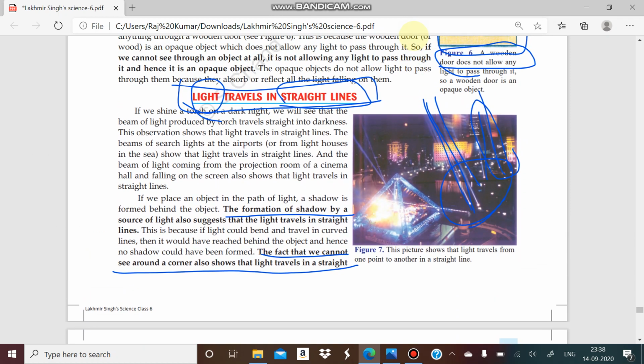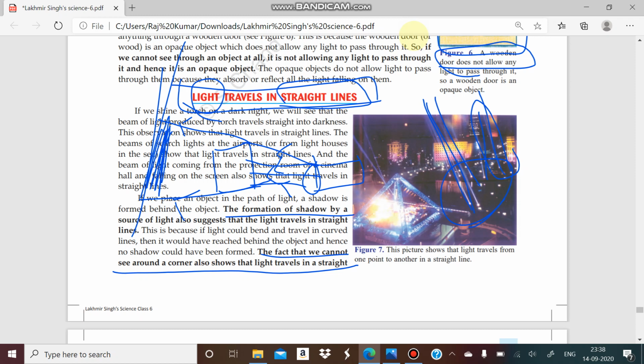If I take an example, suppose this is a small cup and you put a torch in this direction. Light will be emitted in these directions, and there are walls, so light will fall in these directions and also in these directions, but these regions will be empty. These regions will show the shadow of this cup, or of any glass, board, or books we have taken.